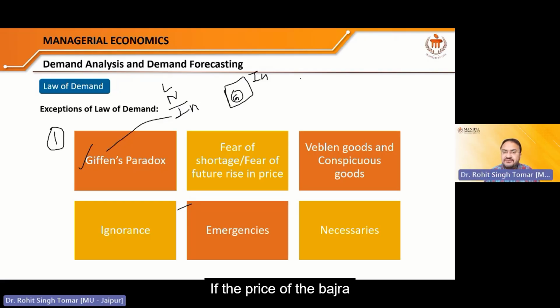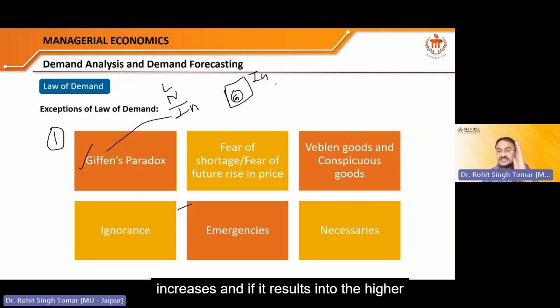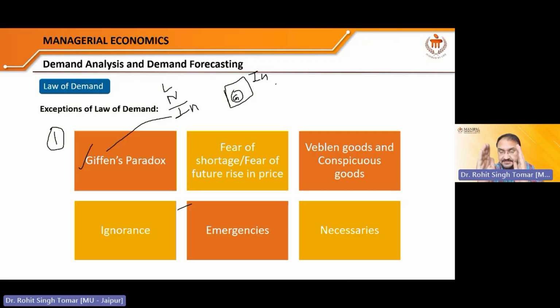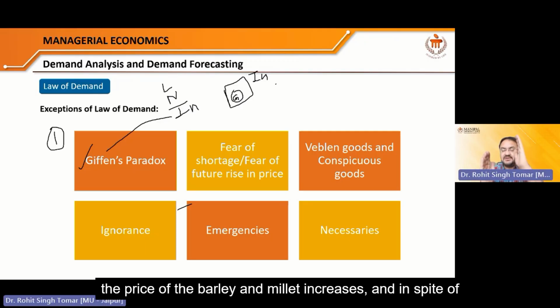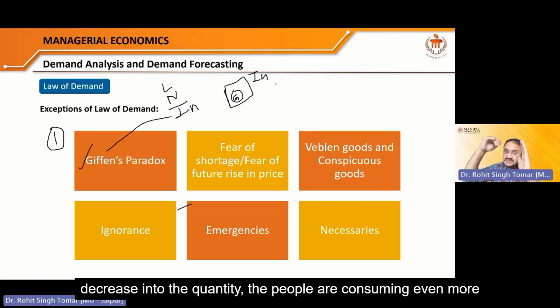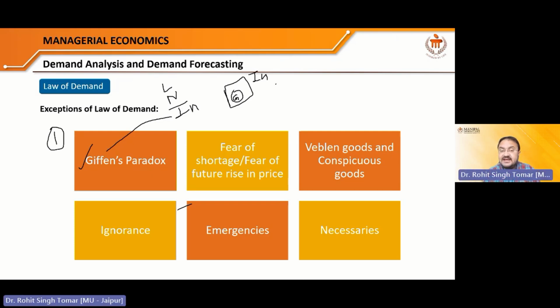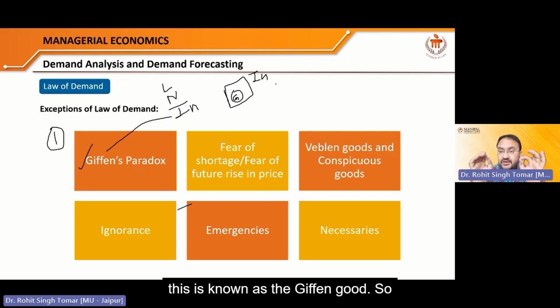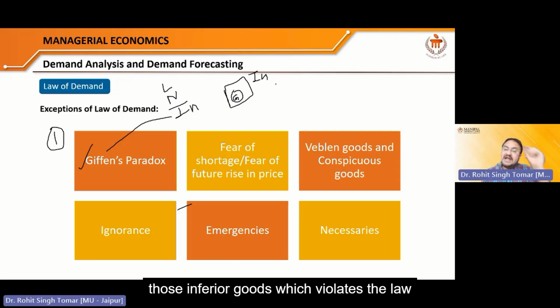If the price of bajra increases and it results in a higher demand for bajra or jowar, you can say barley or millet. If the price of barley and millet increases and in spite of the decrease in quantity, people are consuming even more bajra, more jowar, more millets and more ragi, then this is known as a Giffen good. Note it down somewhere: all those inferior goods which violate the law of demand are known as Giffen goods.